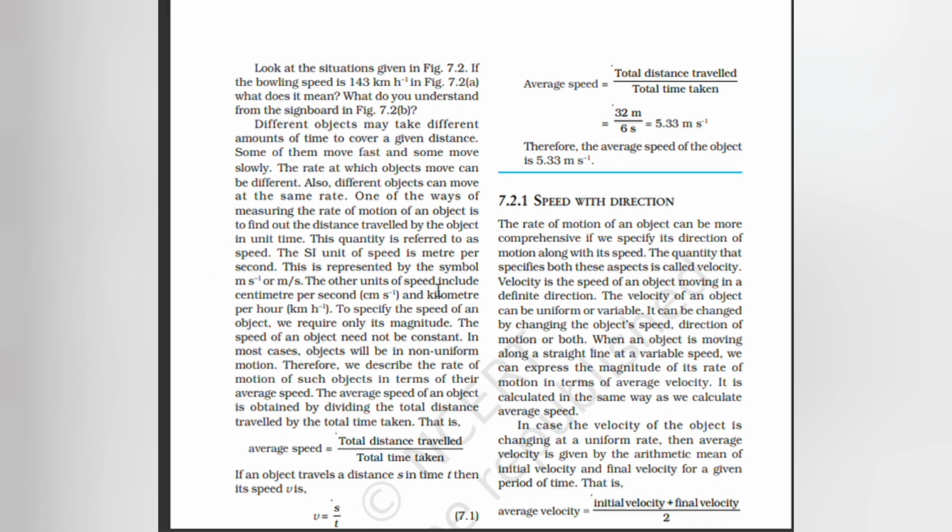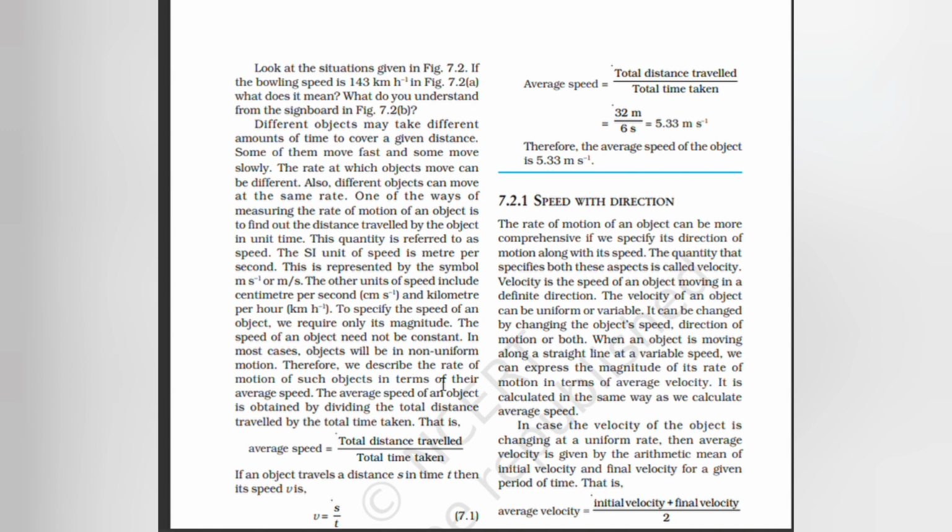The SI unit of speed is meter per second, represented by the symbol m/s. Other units of speed include centimeter per second and kilometer per hour. To specify the speed of an object, we require only its magnitude. The speed of an object need not be constant. In most cases, the speed of an object is not constant; the object will be in non-uniform motion.